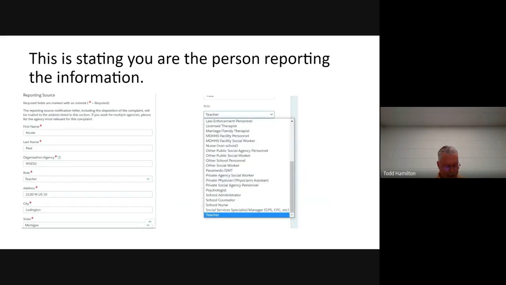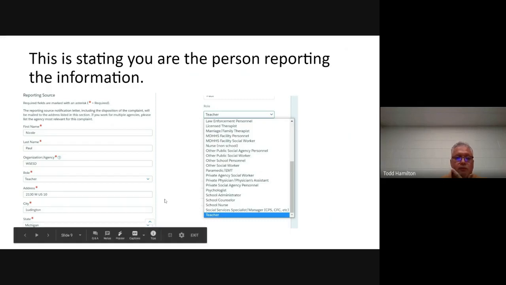After you've completed that, we'll take you to a page stating that you are the person making that report, that complaint, or that referral. And as you can see here, you have Nicole's information that she's already filled in, and her role as a teacher. So keep in mind that when you are first registering, you have a variety of drop downs that you will select from.